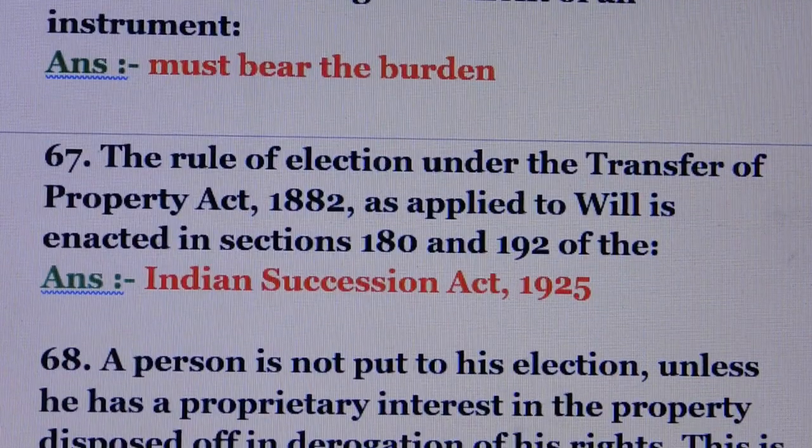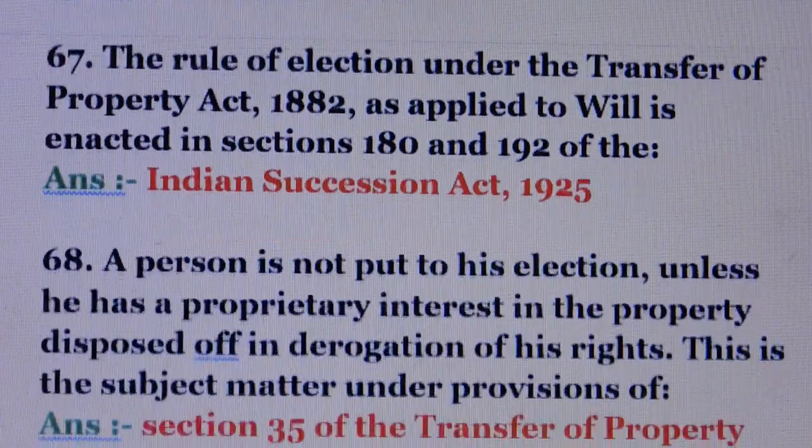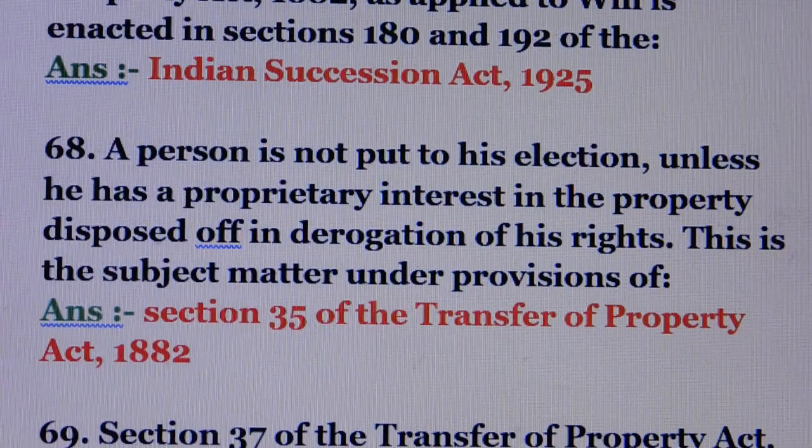Question number 67. The rule of election as applied to wills is enacted in Sections 180 and 192 of the Indian Succession Act 1925. Question number 68. A person is not put to his election unless he has a proprietary interest in the property disposed of in derogation of his rights. This is the subject matter under Section 35 of the Transfer of Property Act.